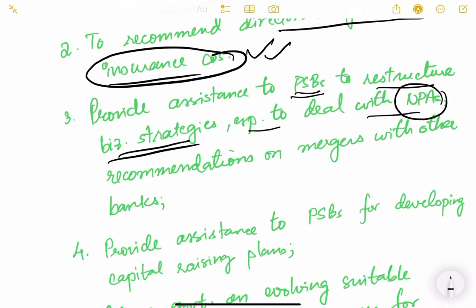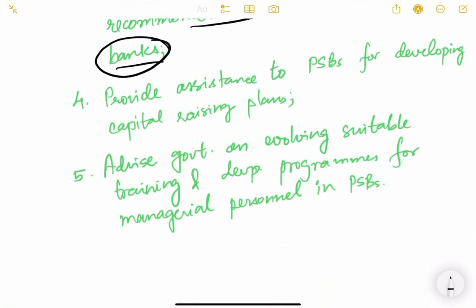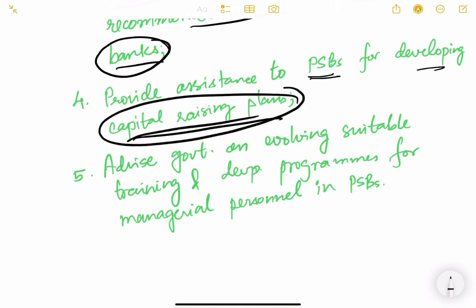How to deal with NPAs? They will give advice to the public sector banks to restructure their business strategies. They also give recommendations on mergers with other banks, so it gives some business strategy advice also. Then it provides assistance to public sector banks for developing capital raising plans: how to raise capital, how to issue bonds, how to raise tier 1 capital, tier 2 capital, etc.